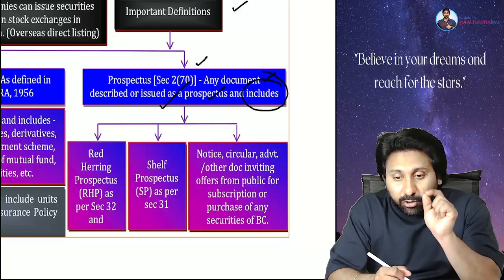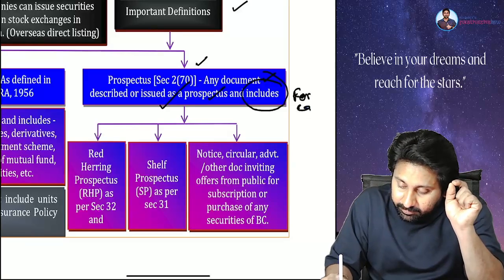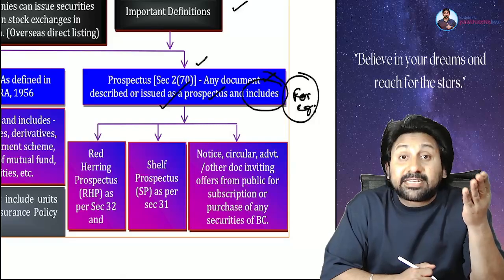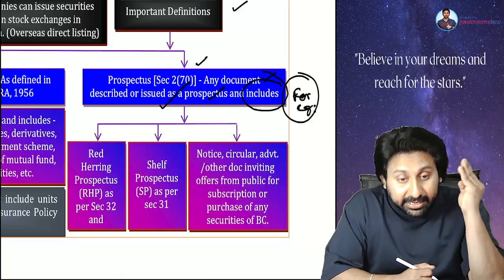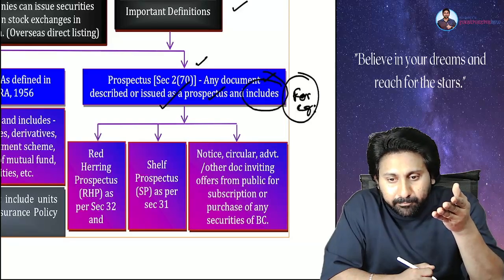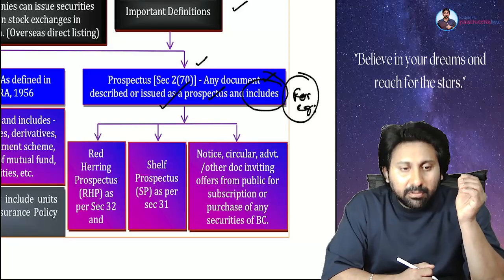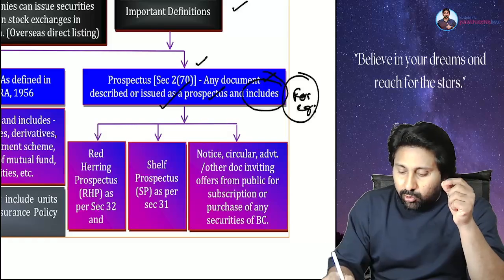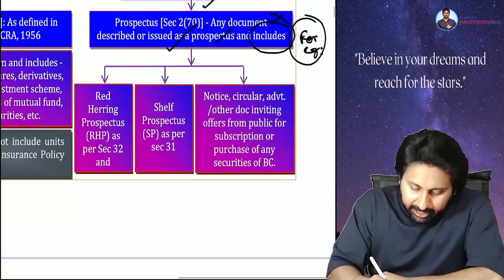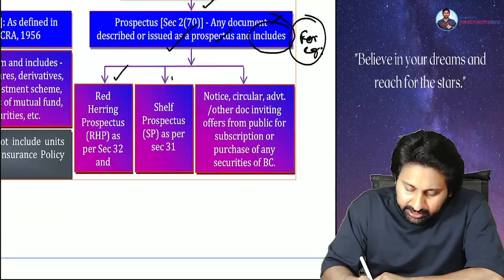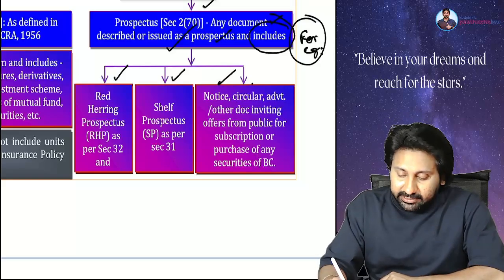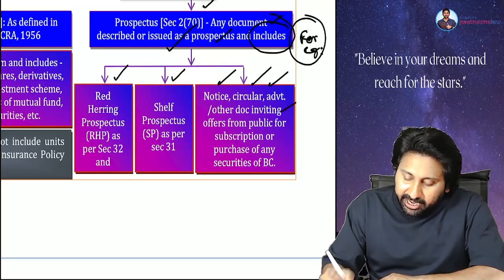Whenever I use the word includes, it means for example, we are giving some examples only. Hey, are you with me? So whenever we say includes, we are telling for example, red herring prospectus under section 32, shelf prospectus under section 31, or any notice, circular, advertisement, or any document.